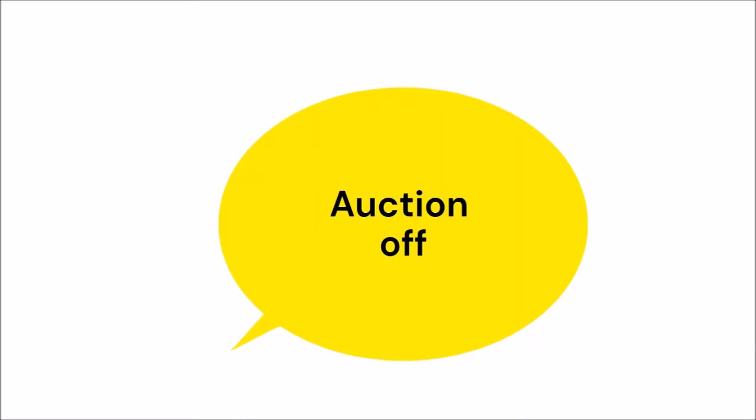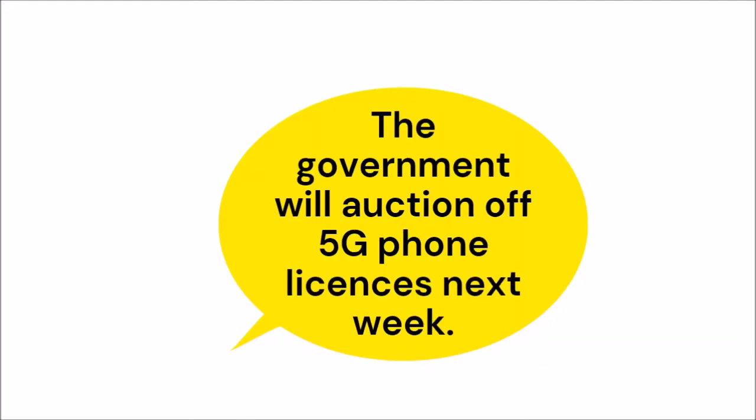So here's our first example, auction off. So let me tell you that auction is a transitive verb. So you can put an object after auction. For example, he auctioned my car off. Let's have a look at a sentence example. Auction off. The government will auction off 5G phone licenses next week.